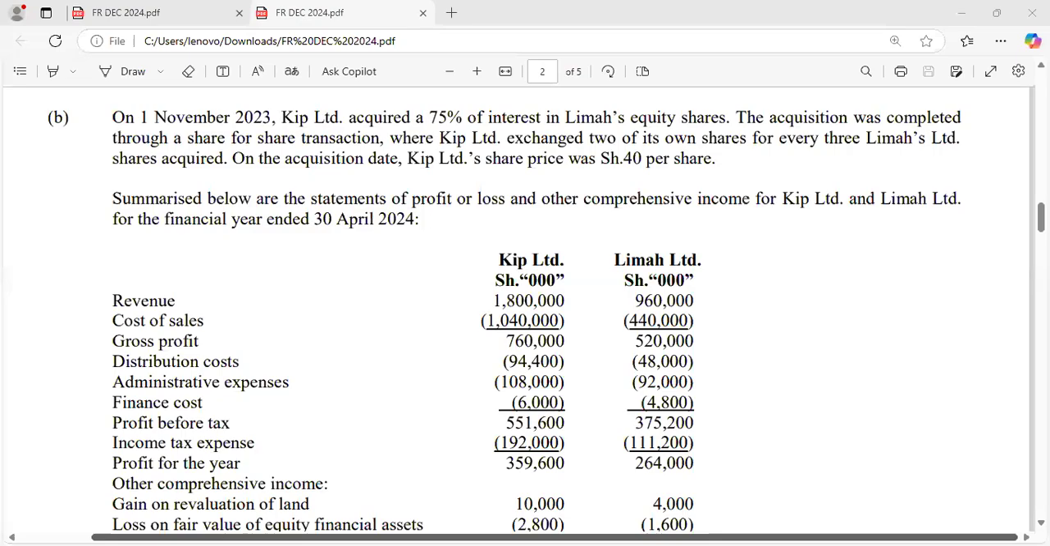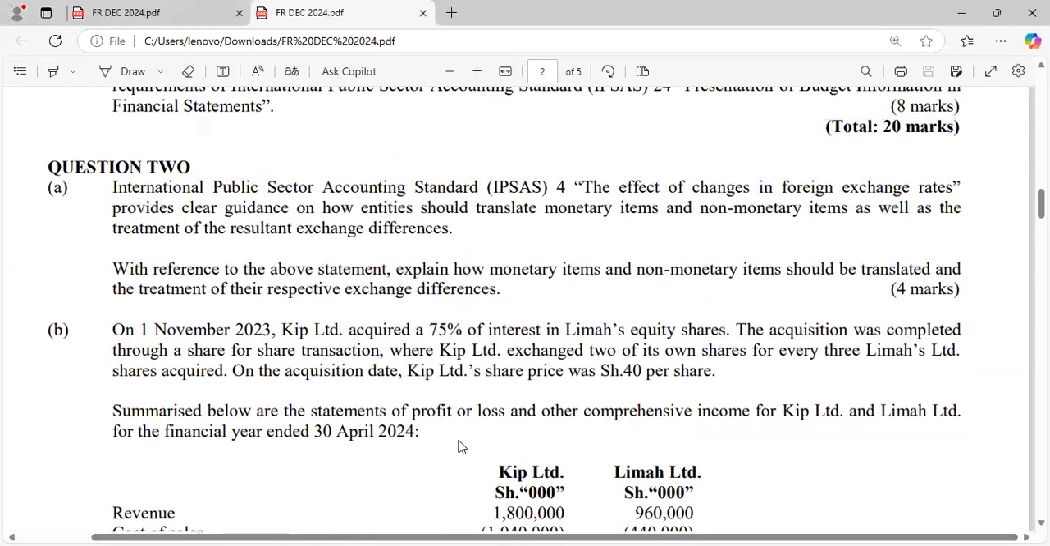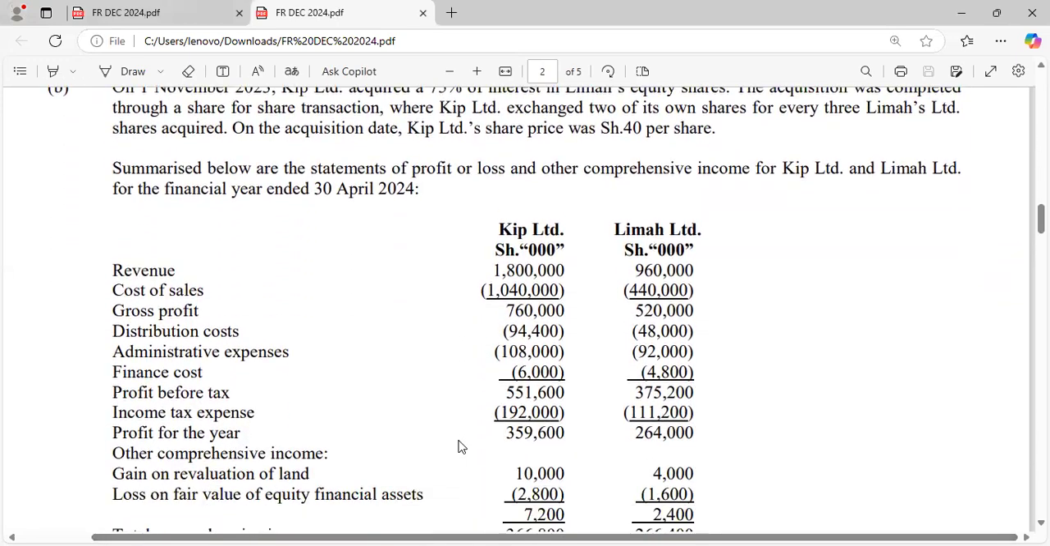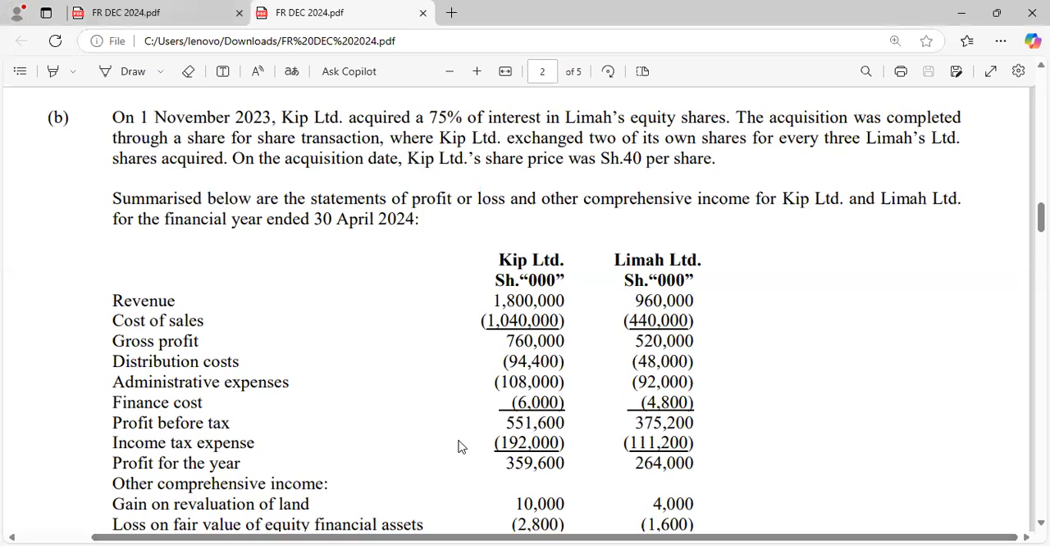So this is the relevant question, which I will show on the other end. This is F, that is financial reporting and analysis. Question number 2B.